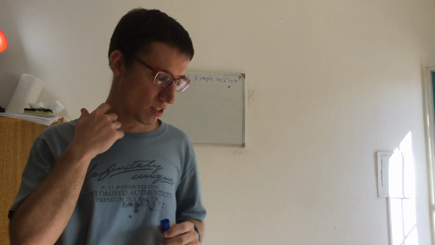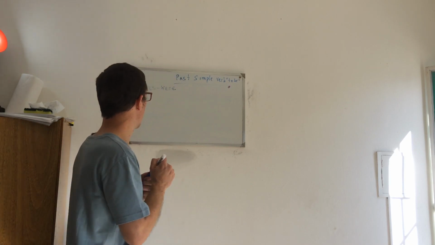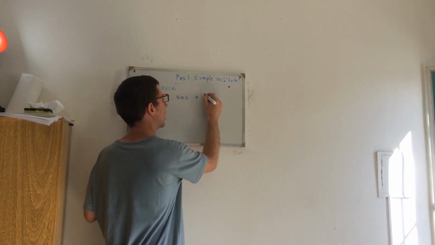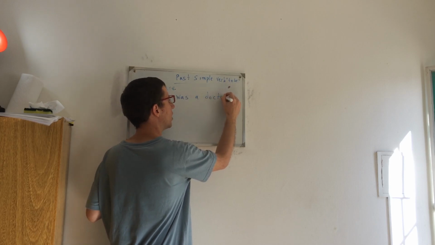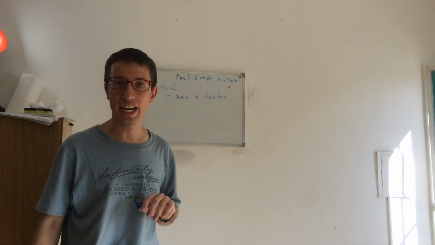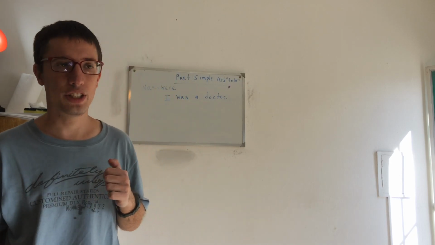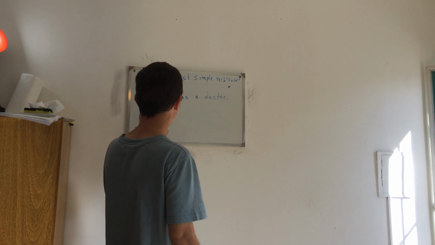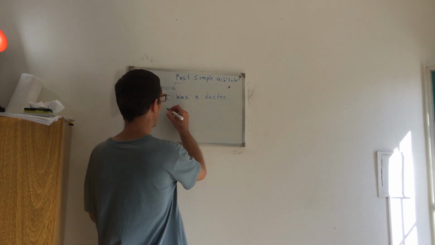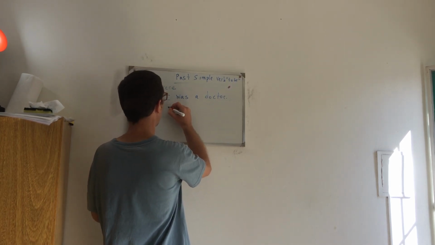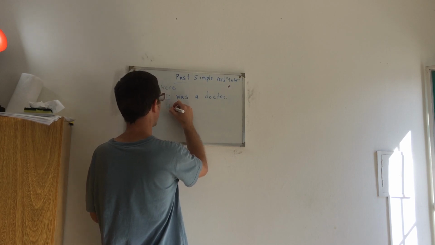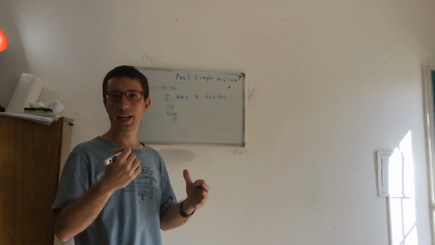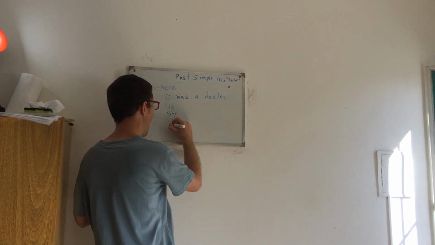If I say, for example, I was a doctor. Let's imagine that I retire from work and I say I was a doctor. So we use was with I. And we use was with he, she, it, or a noun in the singular, like for example the man.